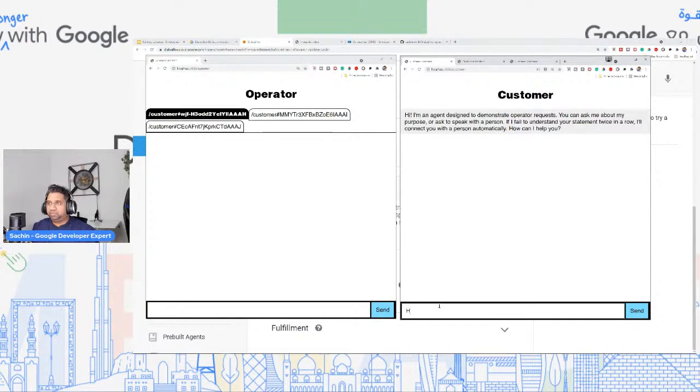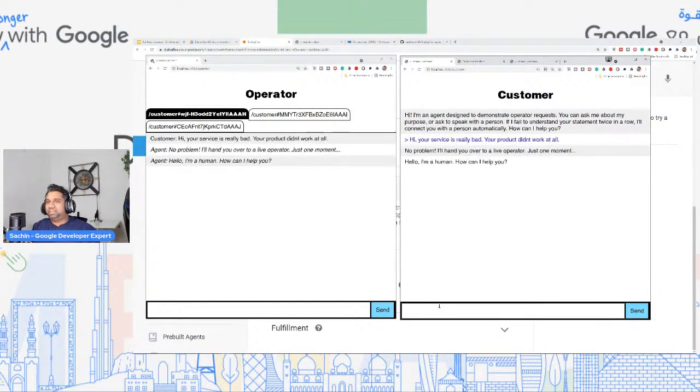Let's say, you don't even have to wait for two times. If the user is angry, it will automatically transfer to your human operator. So in this case, your service is really bad. This is the conversation that I'm saying.